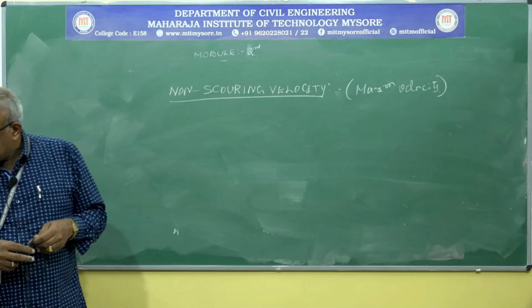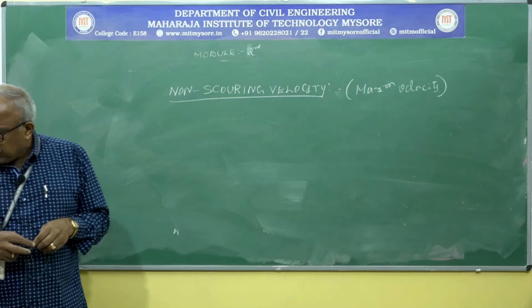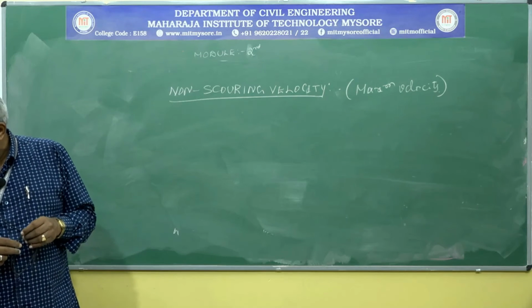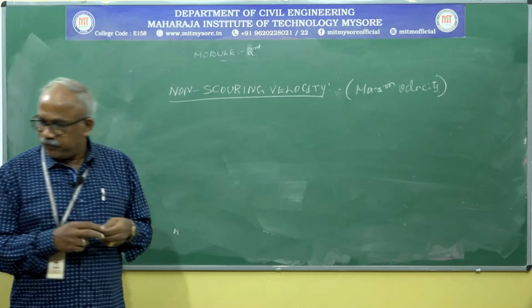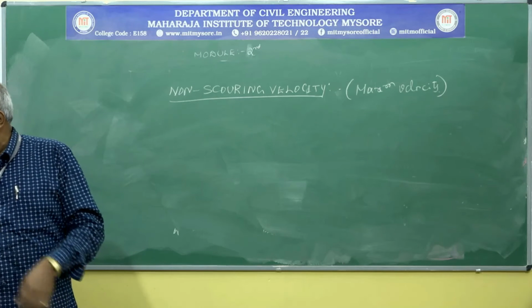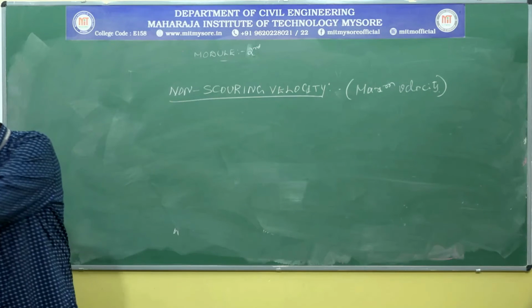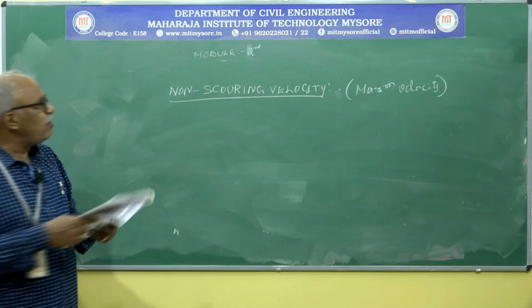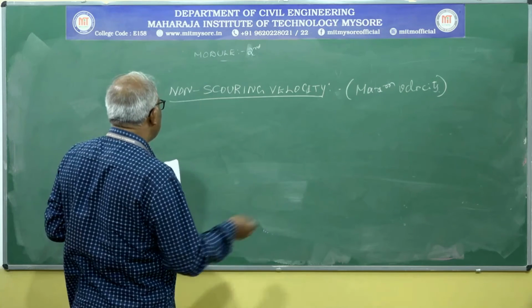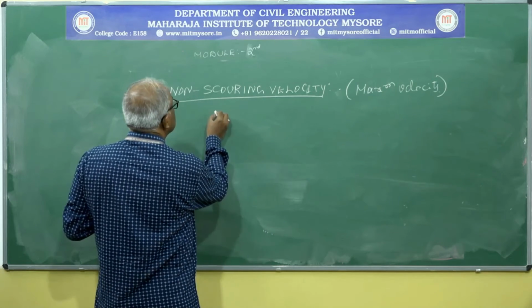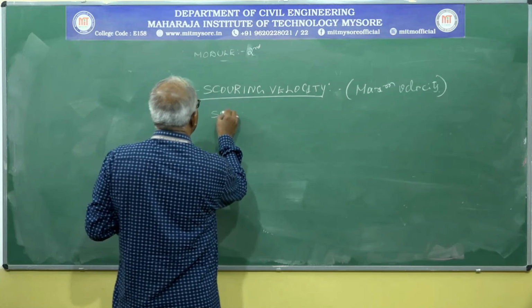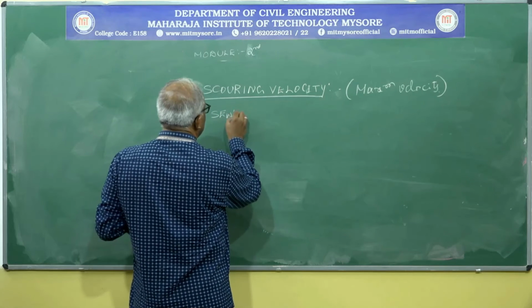And also the limiting velocity mainly depends upon the materials of sewers, and the table is given below. So what are the limiting velocities for different kinds of materials? I will give you the list.